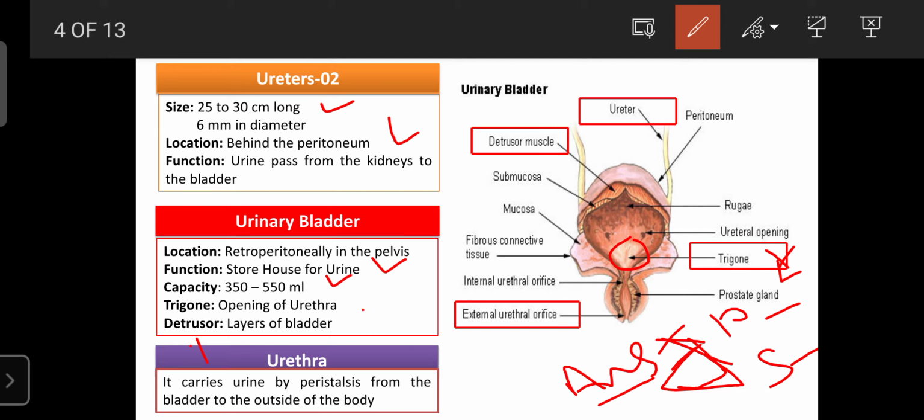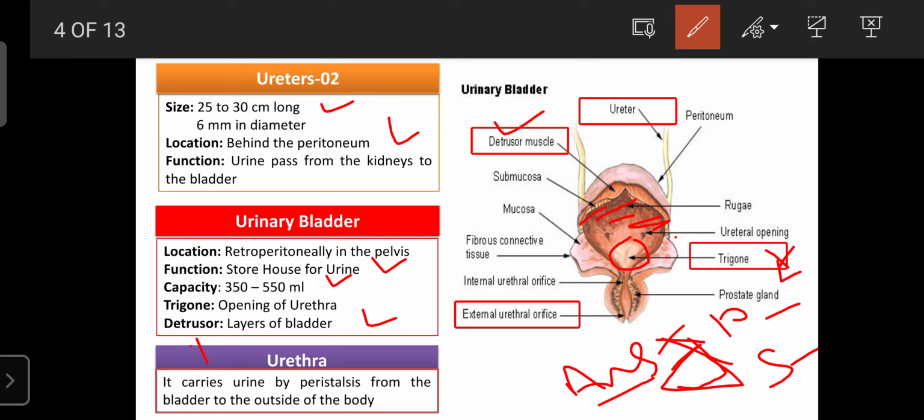These are the layers of the bladder. The layers of the bladder consist of a special type of muscle, known as the detrusor muscle. And the detrusor muscle, like the trigone, also plays an important role in urine output.